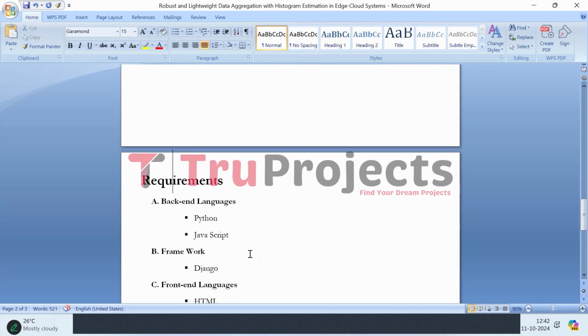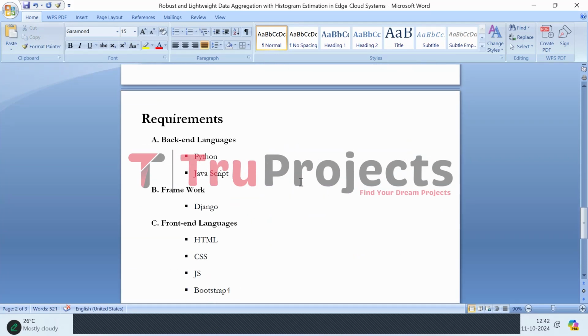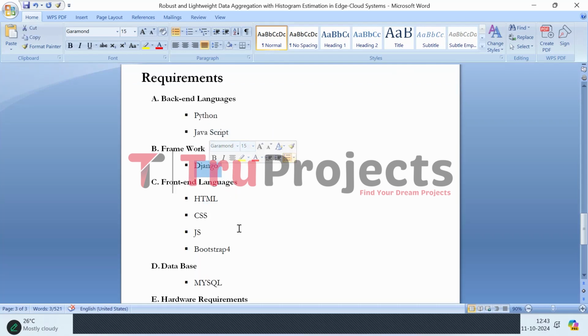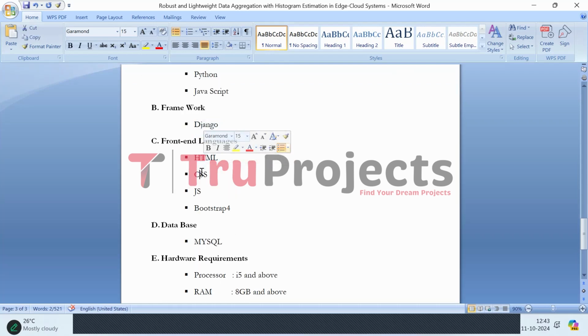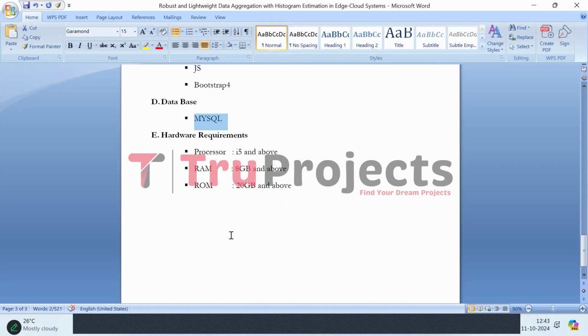So, to implement this project, we need some basic requirements. Backend languages which are used are Python and JavaScript. Framework used is Django. Front-end languages used are HTML, CSS, JavaScript, and Bootstrap 4. And database is MySQL. And hardware requirements are processor of i5 and above, RAM of 8 GB and above, and ROM of 20 GB and above. So now let's execute the project.